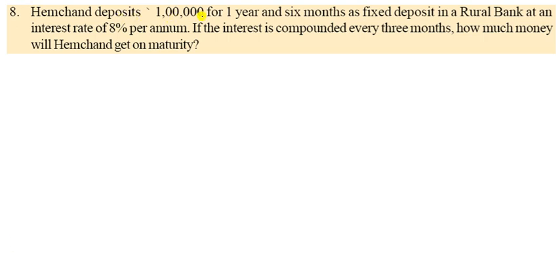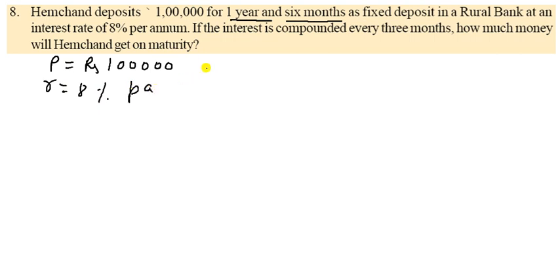Hamichand deposits 1 lakh for 1 year and 6 months. So time is given as 1 year 6 months. Always remember, as a fixed deposit in a rural bank at an interest of 8%. So R is given as 8%. First of all, principal is given as rupees 1 lakh, for 1 year 6 month fixed deposit, correct. And the rate of interest is given as 8% per annum.